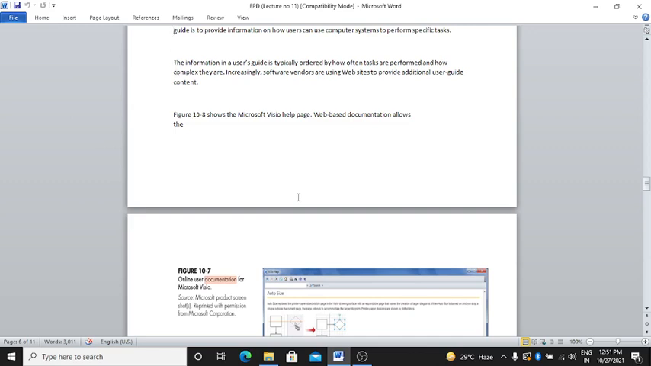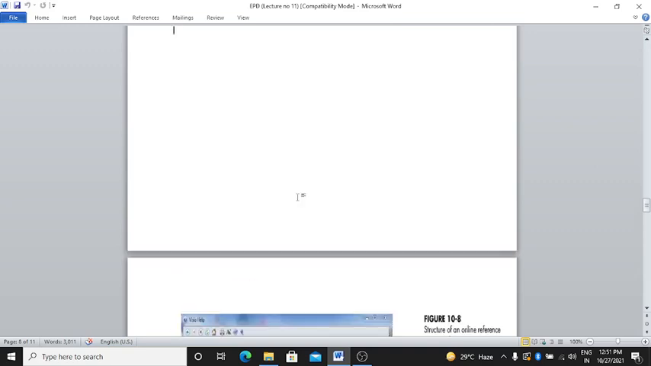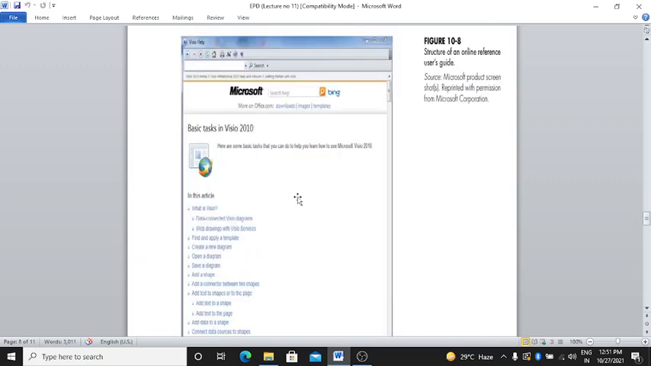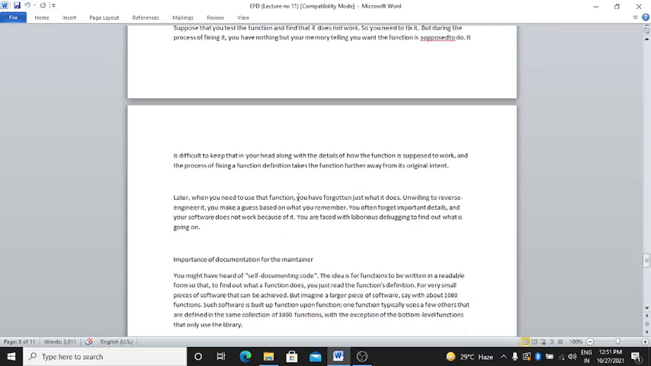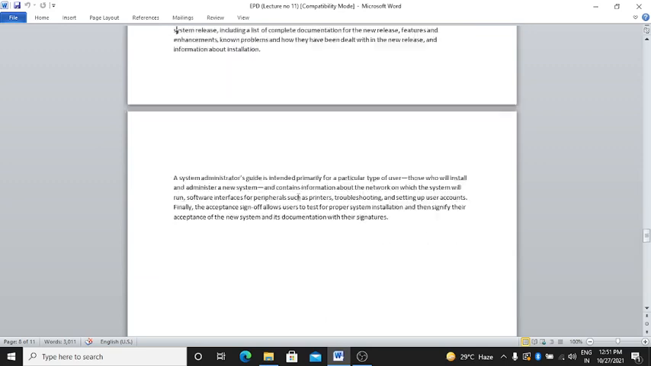Figure 10.8 shows the Microsoft Visio help page, web-based documentation that allows clear structure of an online reference user's guide. Source is Microsoft product screenshot, reprinted with permission from Microsoft Corporation. Here is the basic task in Visio. Observe it carefully.